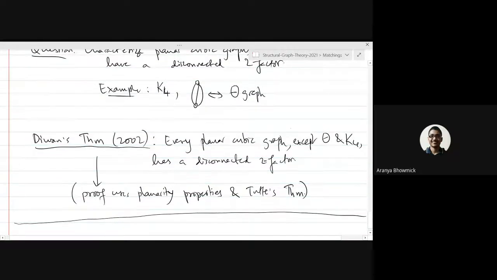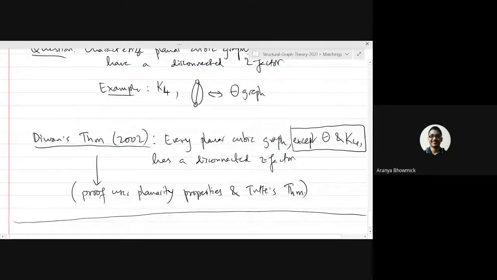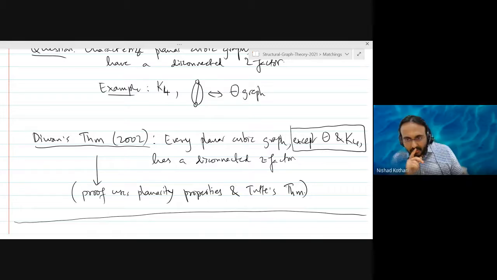No. What I am exactly saying is that if the graph is three regular, we can say that G has a two-factor if and only if G has a one-factor. So the whole point is that we can say that G is Hamiltonian if and only if G has a one-factor. Now a one-factor is nothing but a perfect matching. So now from the Tutte-Berge formula, can we say anything about the size of the minimum barrier of such a graph? But are you looking at planar cubic graphs that do not have a disconnected two-factor?